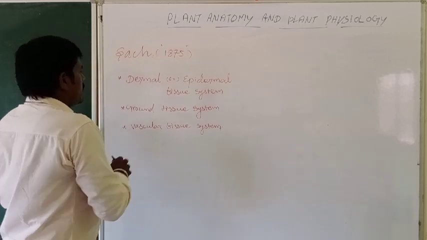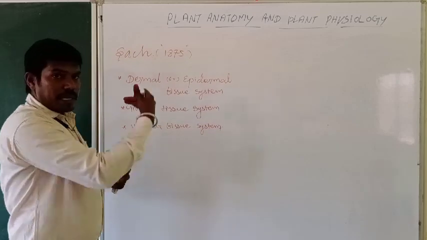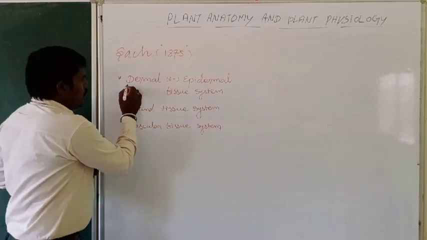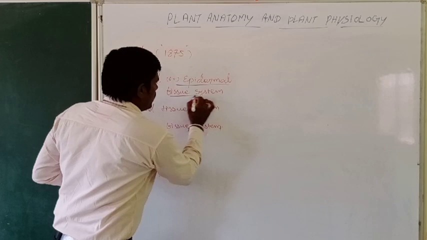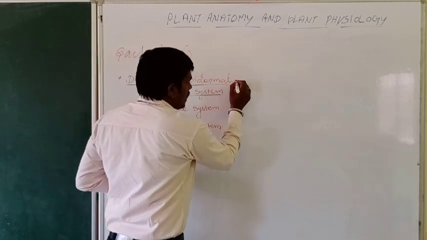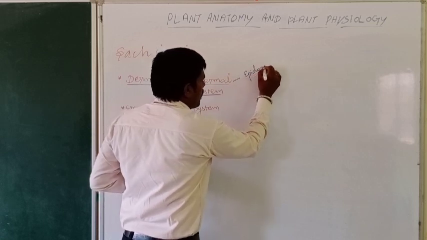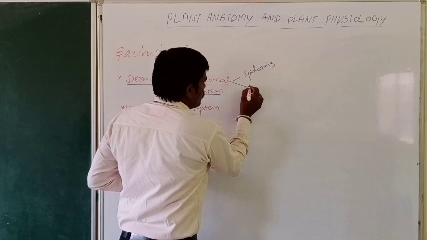See, first one, dermal or epidermal tissue system. I will explain one by one. What are the parts present in the dermal or epidermal tissue system?